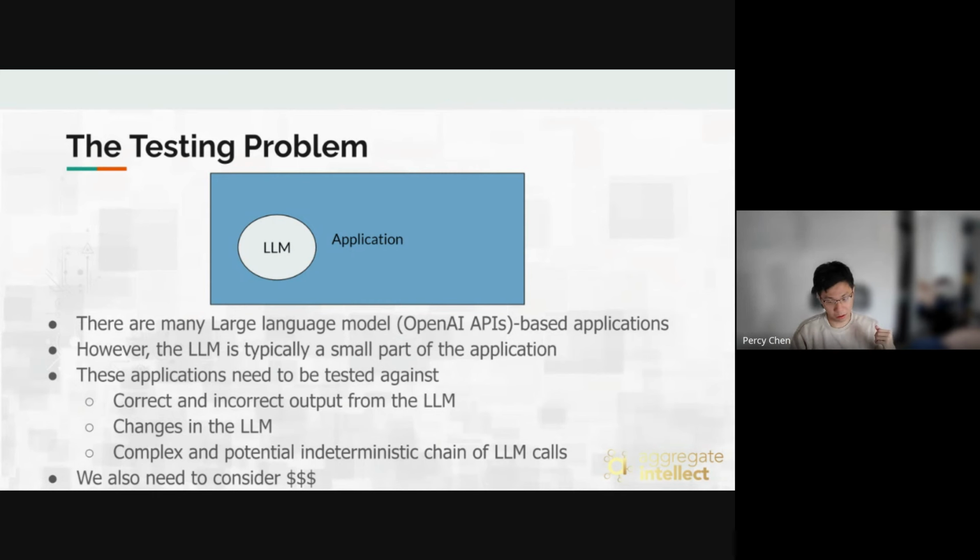But even if it outputs some garbage, we probably still want the system to work, in the sense that it either notifies the user, "Okay, something happened, please try again," or just takes whatever it gets and tries to process it, so the system will not break from this aspect.